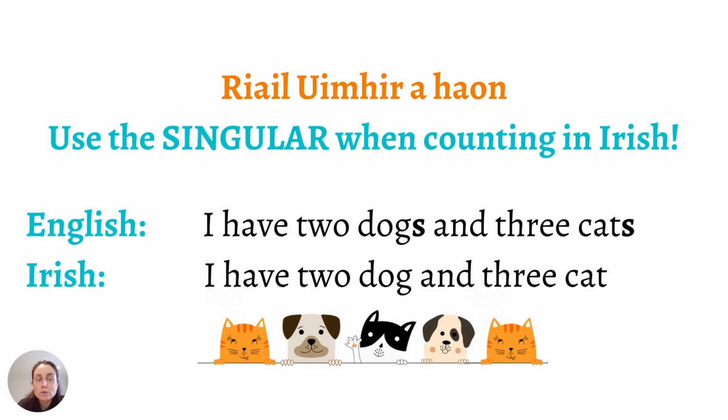Now, there are some rules when we want to count things in Irish. This is a big important rule here. Riail uimhir a haon. There's a maoluimhreacha, by the way. Rule number 1. You must use the singular when counting things in Irish. In English, we use the plural. So we say, I have 2 dogs and 3 cats. In Irish, we say, I have 2 dog and 3 cat. This is good because it means we don't need to know the plural of the word, which we might not know always.